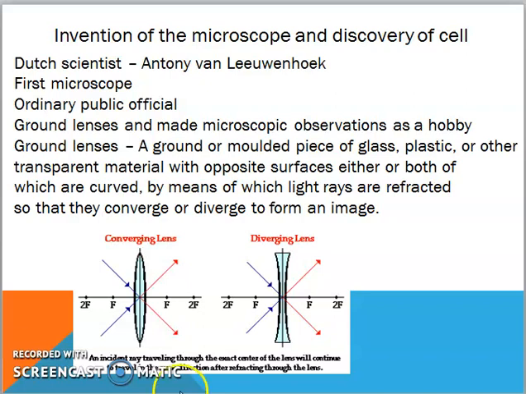Now I have taken out some image for you to understand ground lenses. Now these are lenses which are kept opposite to each other. Now these are curved part. Now here also curved part, so they are opposite. Now here this is curved part and they are brought together. Understood? Now this is called as converging lens and diverging lens. So what he did with the help of this grounded lenses, he made microscopic observations. Now let us see about him.